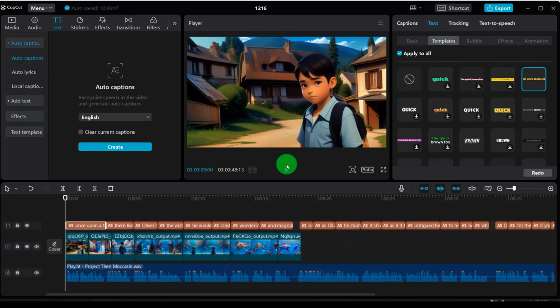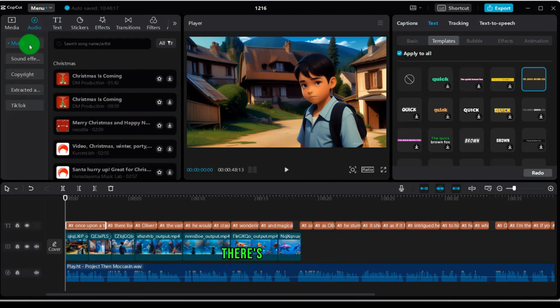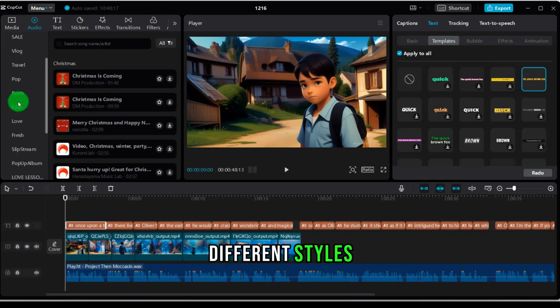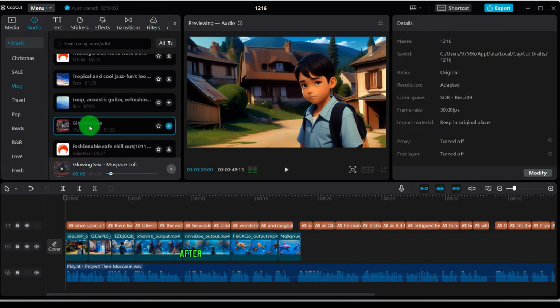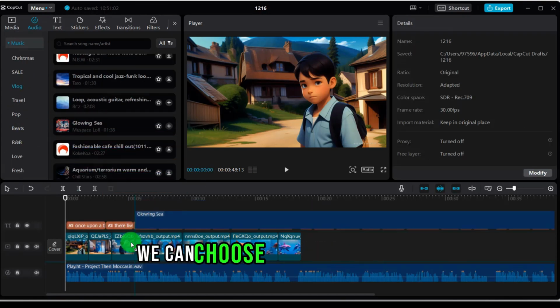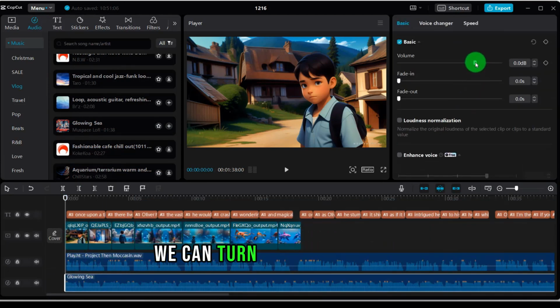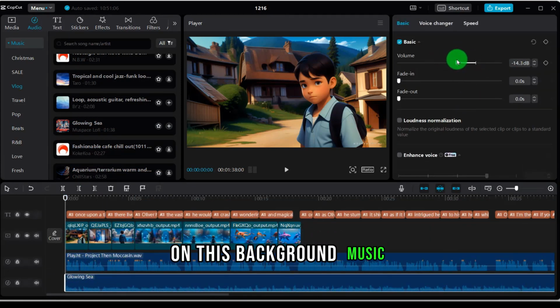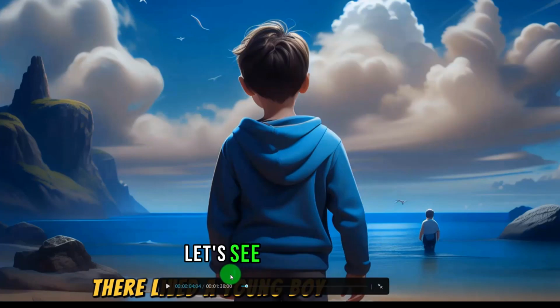We can also access an audio link. You can see there's an audio selection up there. So you can choose different styles. What kind of style do you like? After their favorite style, we can choose a style of our own. We can turn down the volume on this background music. What's his effect? Let's see how it works.